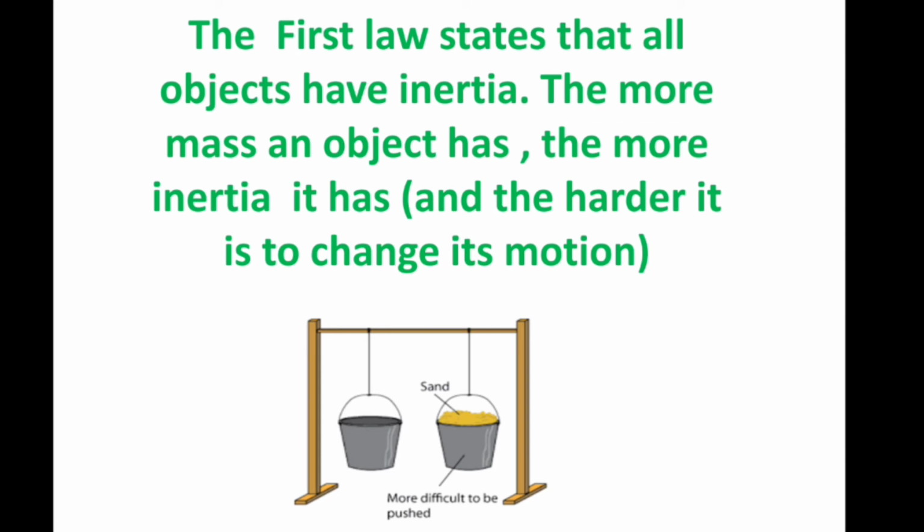So there is a resistance offered by an object to change its state of motion. If it is at rest, it tends to remain at rest, and if it is moving, it tends to keep on moving. This property is called inertia. Hope you understood clearly what inertia is. And it is strongly related to mass.